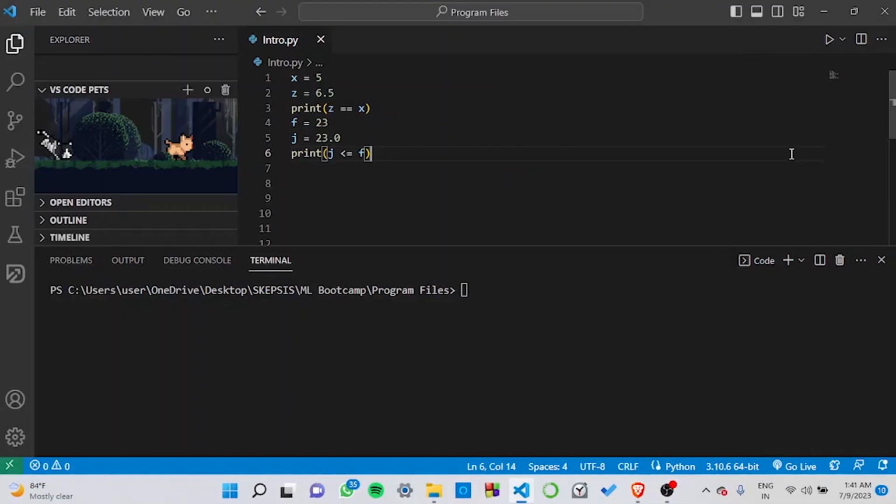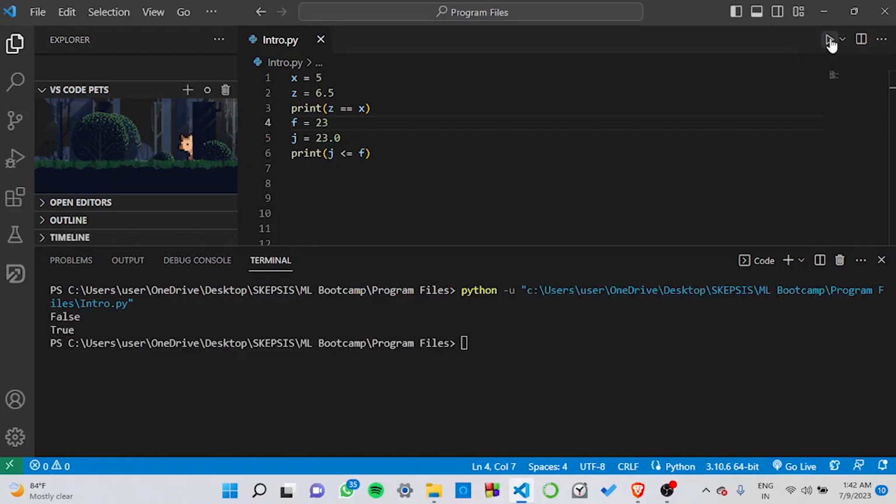Let's consider this example of comparison operators. Over here, we have taken the values of x, z, f, and j. For x, we have assigned the value 5, for z 6.5. For f, we have assigned the value 23, for j 23.0. We compare z with x as z equal to x, and j with f as j less than or equal to f.